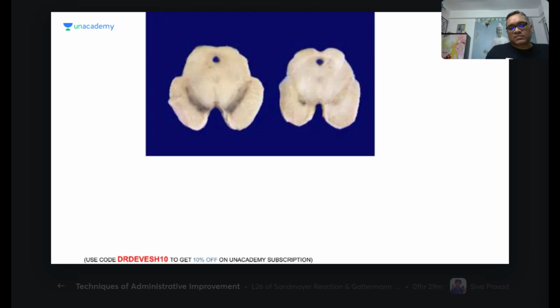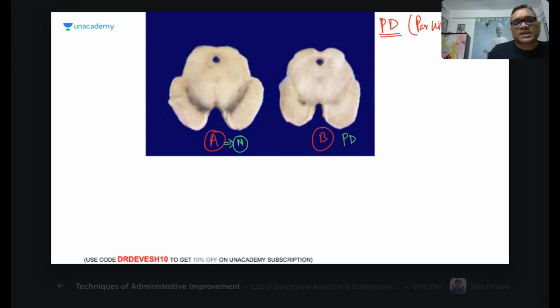Now come to this specimen of the brain. What we are seeing here, there are two specimens, A and B. This is the Parkinson disease, right? Can you tell me which one is Parkinson's disease and which one is normal? Yeah, so B is Parkinson disease, right? So here we have to remember that B is Parkinson disease and A is normal, right?